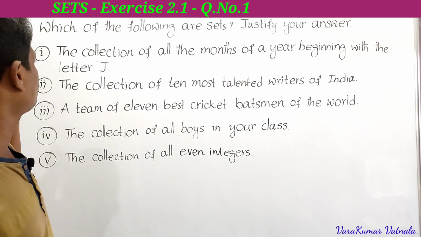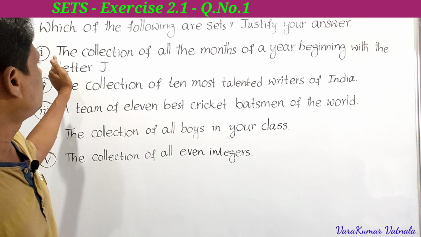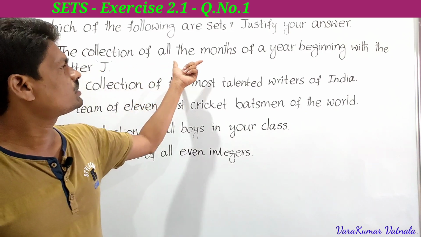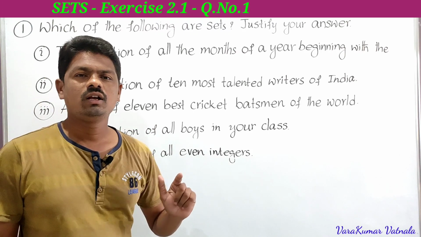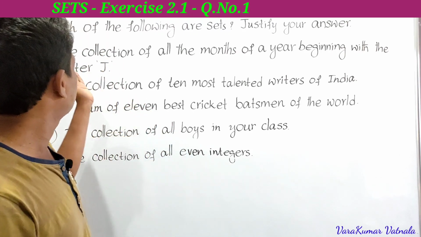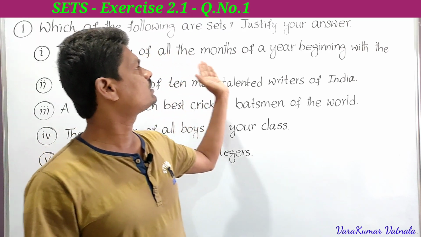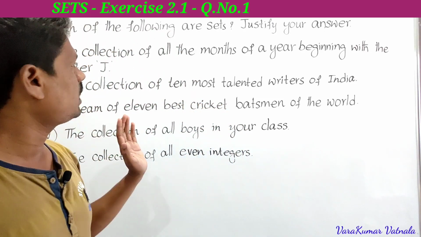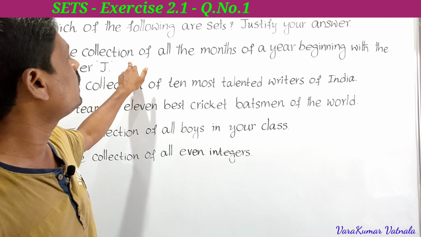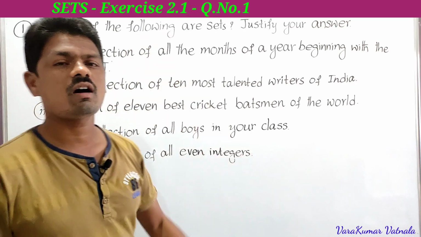The first one: the collection of all the months of a year beginning with the letter J. He is asking whether it is a set or not.